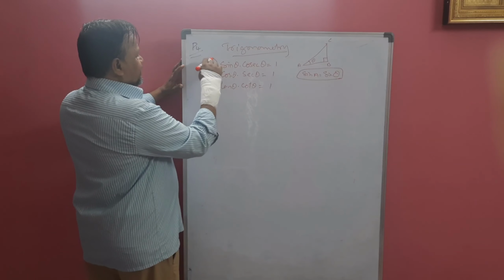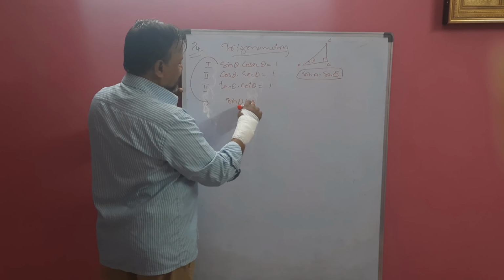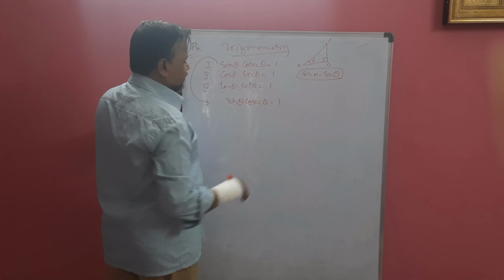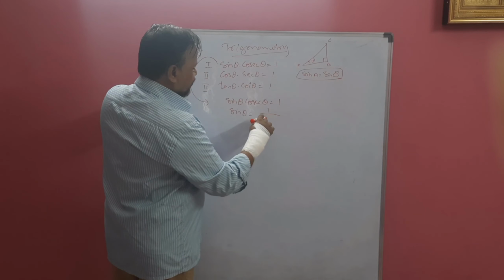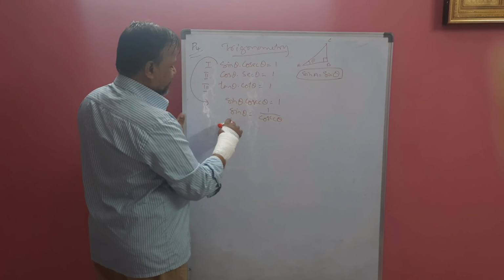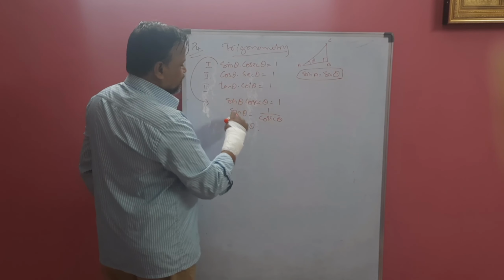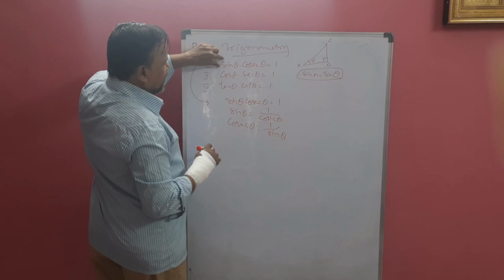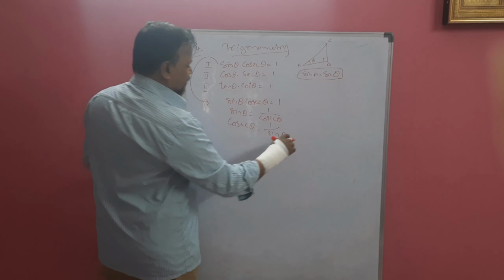Now you can see this. See here, sin theta into cosec theta. If you multiply these two values, what will you get? You will get 1. So sin is the reciprocal of what? 1 by cosec. These are the formulae. We have already done that. If you take cosec here, then this goes to the denominator. Product is there, so it goes to the denominator. So 1 by sin. If you remember this one, you can remember the extra 2. So like that for 3 you will get 9 formulae.